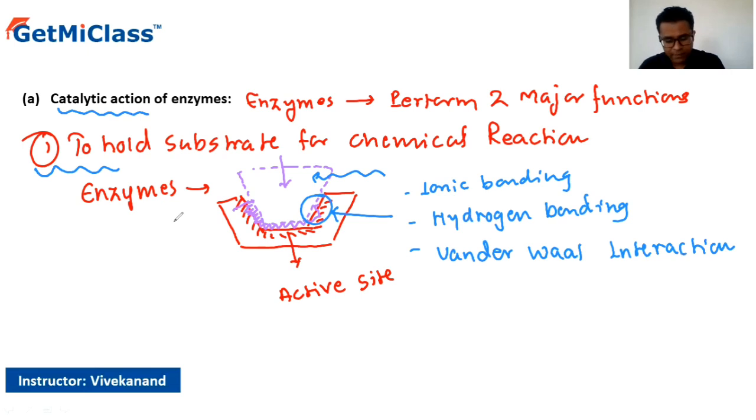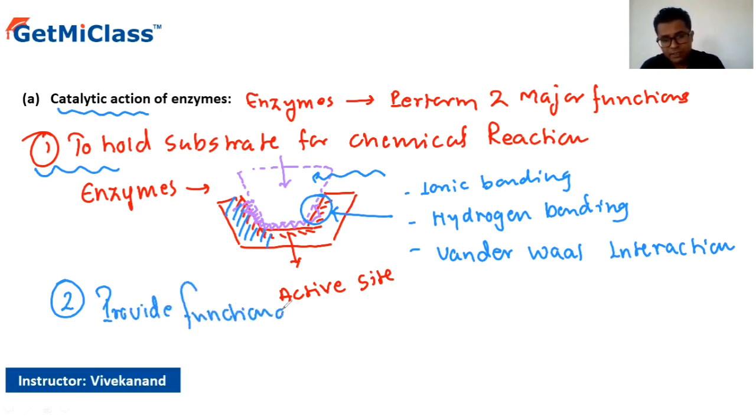In the second way, the second function of these enzymes is to provide the functional groups.